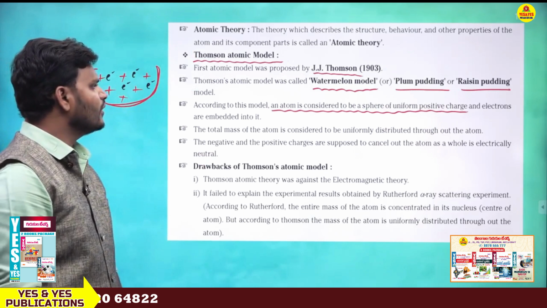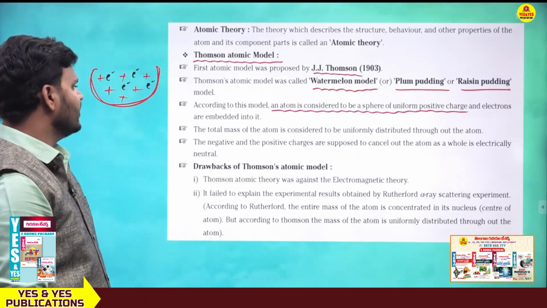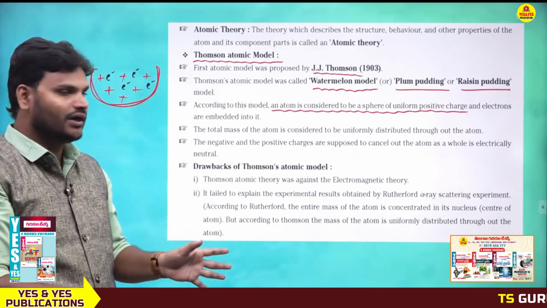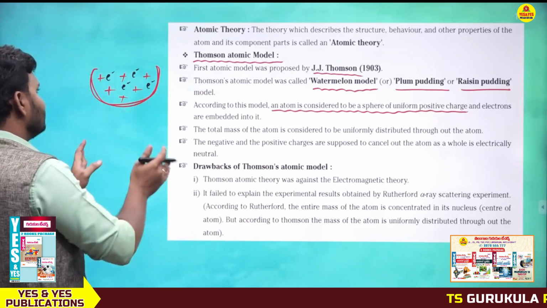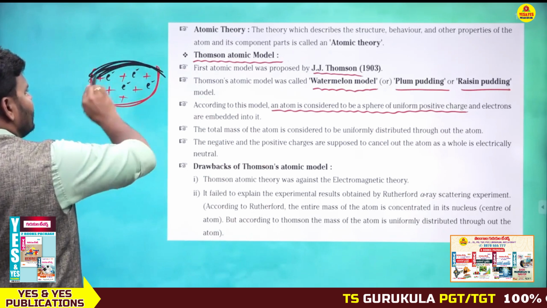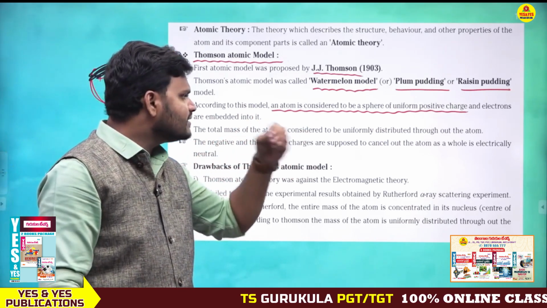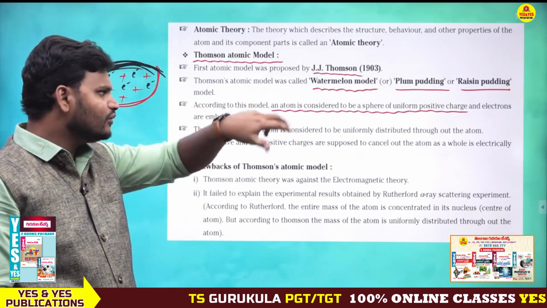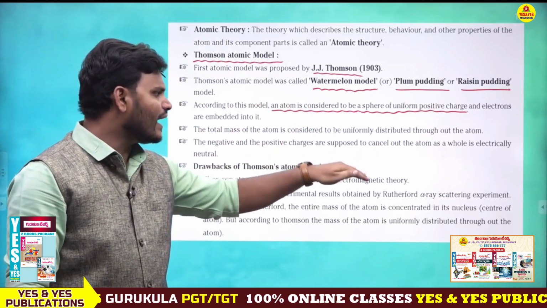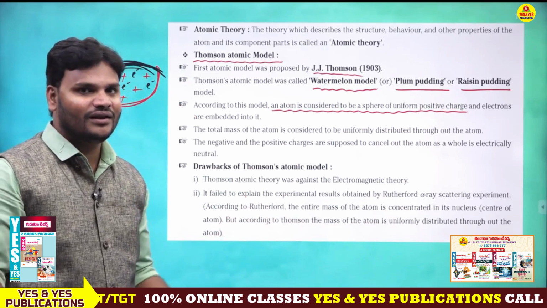So according to this model, an atom is considered to be a sphere of uniform positive charge and electrons are embedded in it. Next, the total mass of the atom is considered to be uniformly distributed throughout the atom. The negative and positive charges are supposed to cancel out. The atom as a whole is electrically neutral.